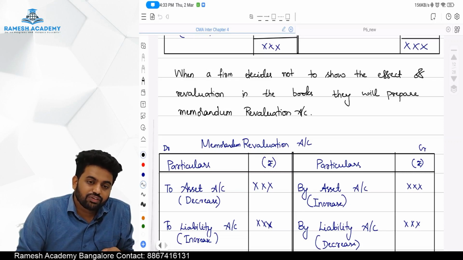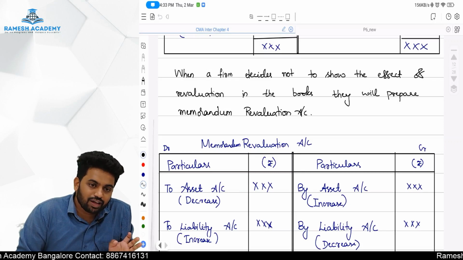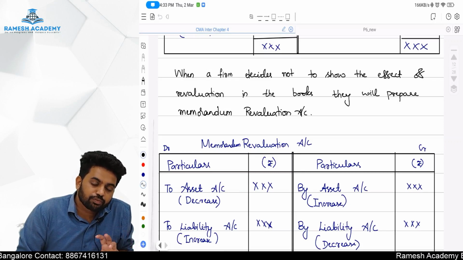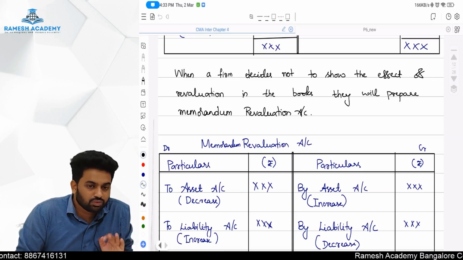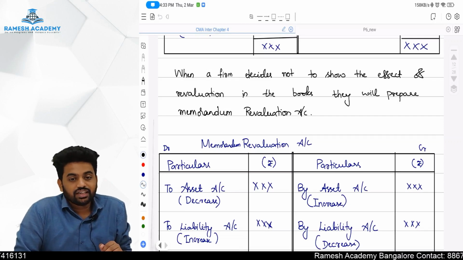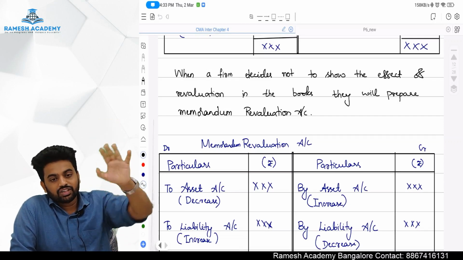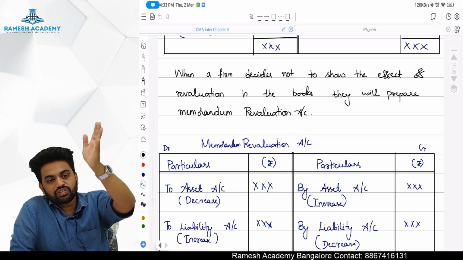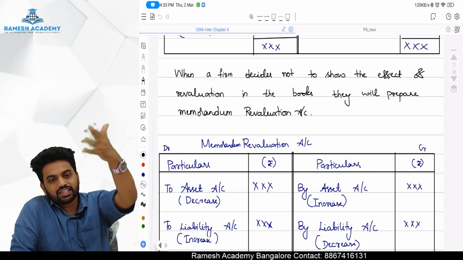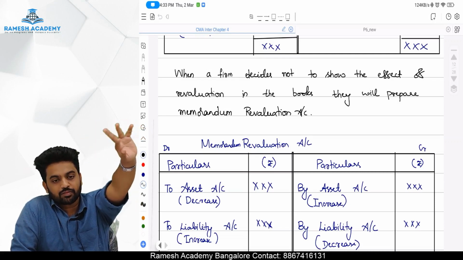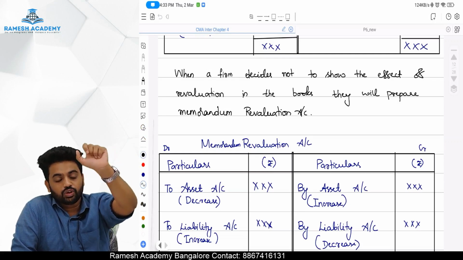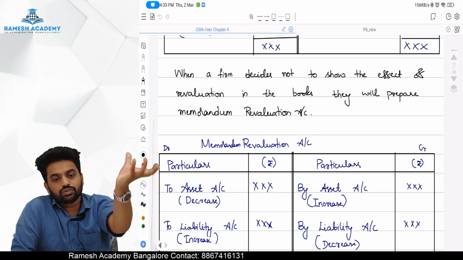In which what he will do is, first he will do as per the revaluation. He will give a share of profit or loss to the existing partners in their old profit sharing ratio. Later, whatever you have debited, you are going to credit it, because if you keep it in debit, the balance will increase or decrease depending upon asset and liability respectively. So what we will do, give the ulta effect.